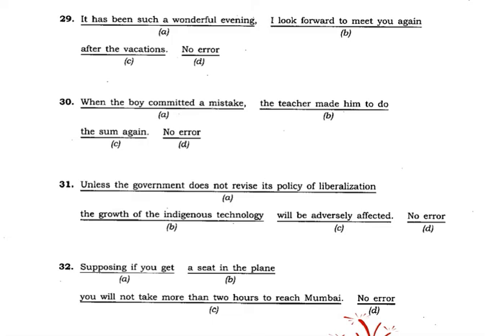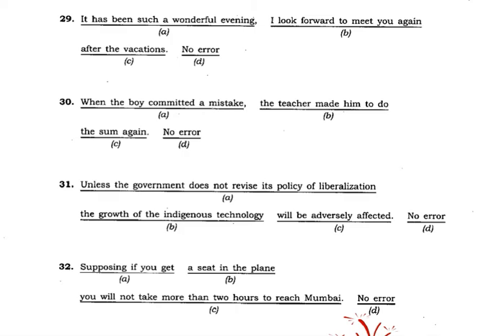That is the right sentence. So there is an error in A. Option A is the correct answer. Remember, whenever unless comes, it will always be followed by a positive sentence, not a negative one. Because unless is negative, you cannot use one more negative in that clause. Okay, so you got it. The right answer is A: unless the government revises its policy of liberalization. Right. Let's move on to the next question.